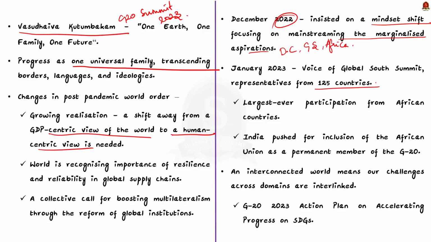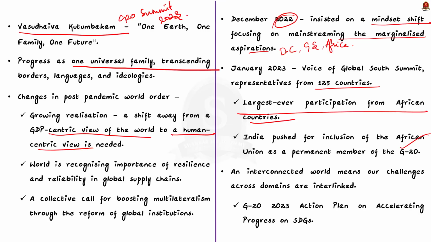The surprising fact here is that the summit recorded the largest ever participation from African countries, and India even pushed for the inclusion of the African Union as a permanent member of the G20. This shows that G20 presidency under India is committed towards inclusiveness.